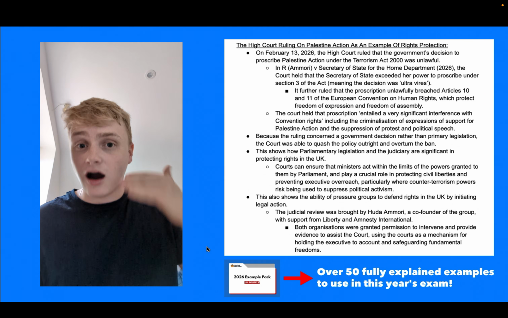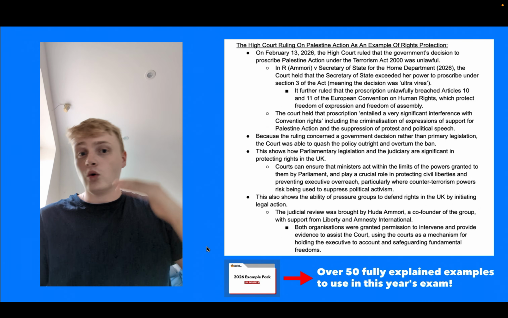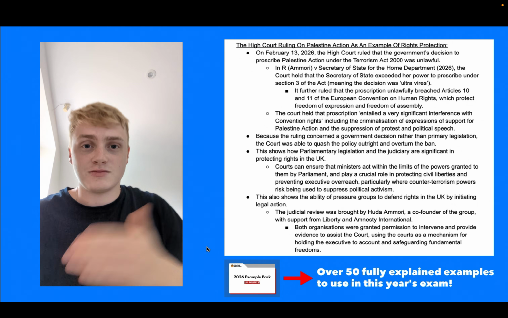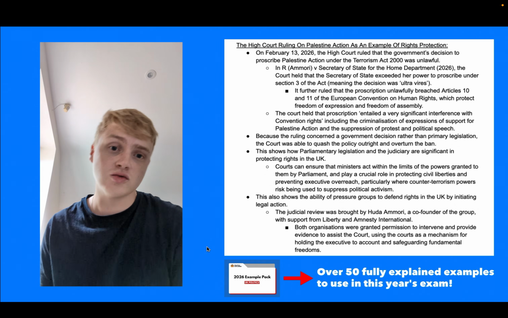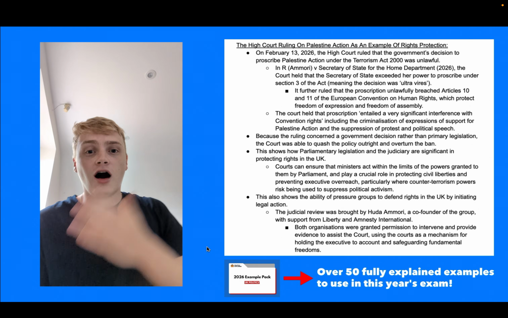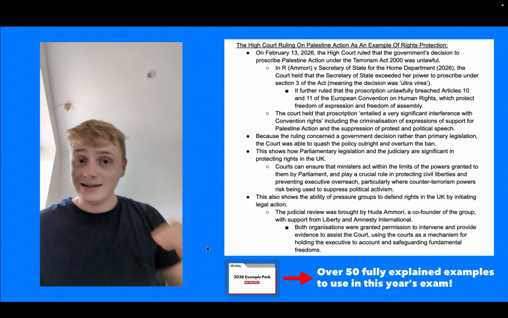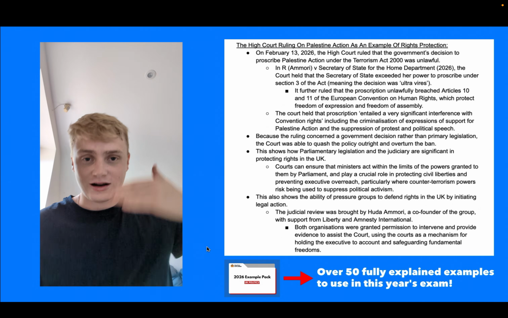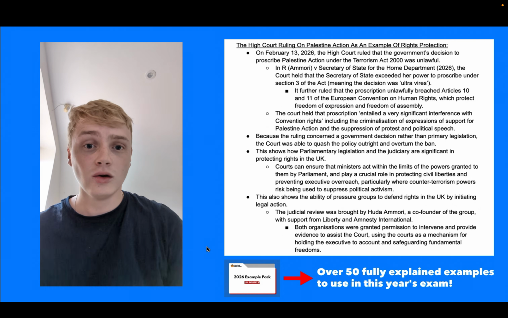And they effectively argued that the prescription of Palestine Action as a terrorist group was the Home Secretary acting beyond their powers, and that it undermined the right to protest, because after they were prescribed as a terrorist group, over 800 peaceful protesters were arrested in just one day, only for holding up signs saying, "I support Palestine Action." So they're effectively arguing this decision to prescribe a group which hadn't killed anyone, had just damaged property, as a terrorist group was ultra vires. It was beyond the powers, and the Home Secretary had acted against the law.